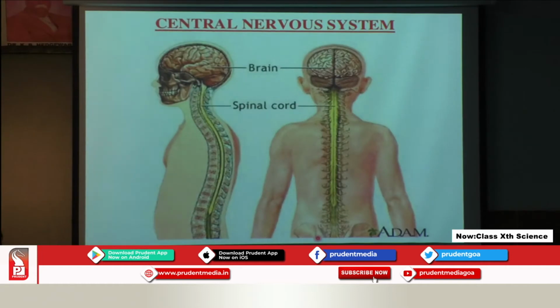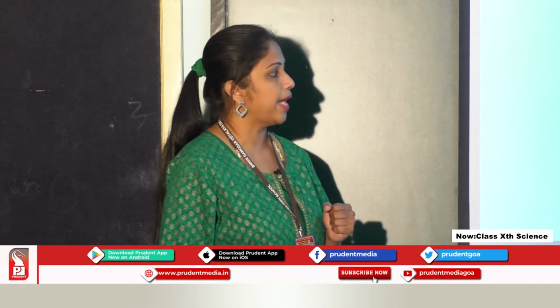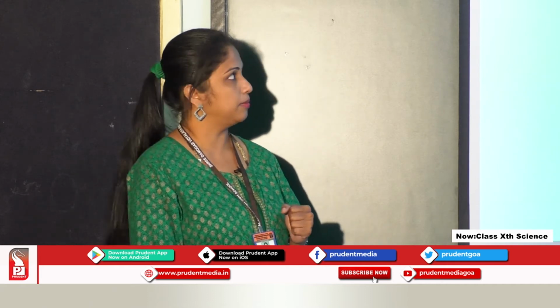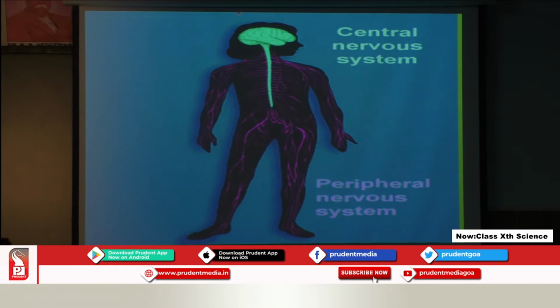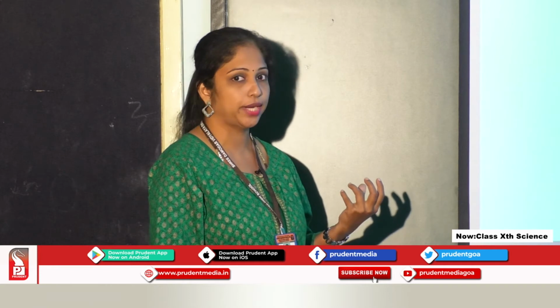So here you can see the central nervous system, which comprises the brain and spinal cord. Here you have the central nervous system and the peripheral nervous system. The central nervous system comprises the brain and spinal cord, while the peripheral nervous system comprises the nerves which are arising from the brain and the spinal cord. So I think this would be clear to you, right?